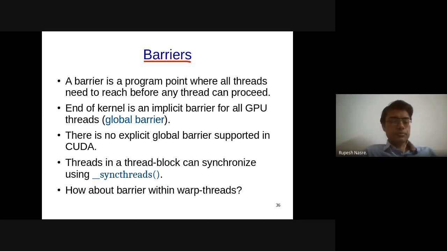Right? So let's understand it pictorially, and I'm going to ask you to identify where issues will occur. This is simple. I mean, you have done it in CUDA before.